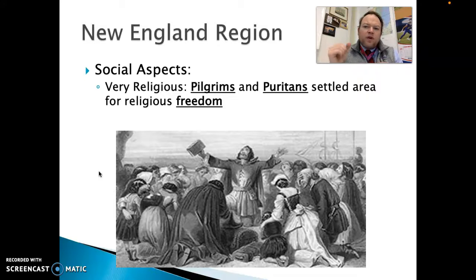These were people who believed if it was not in the Bible, it was not happening. Massachusetts in particular was the Puritan colony, and some of those other New England colonies would step away from that strict Puritan religion. But this was a place where you were in church all day on Sunday. If you did not go to church on Sunday, you could be put in jail, you could be fined, things like that. This was strict, by-the-Bible religion.